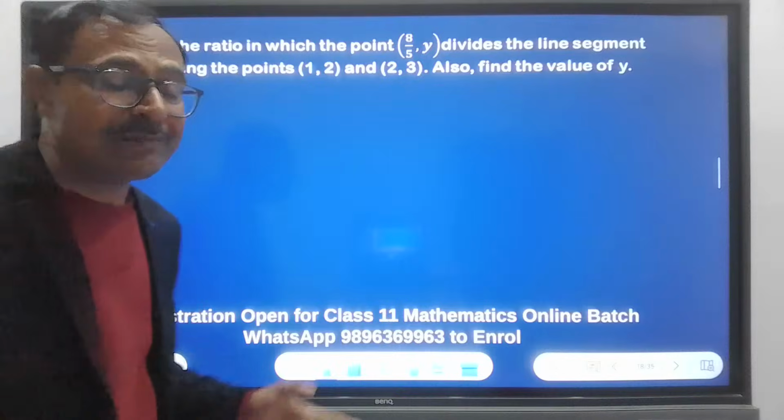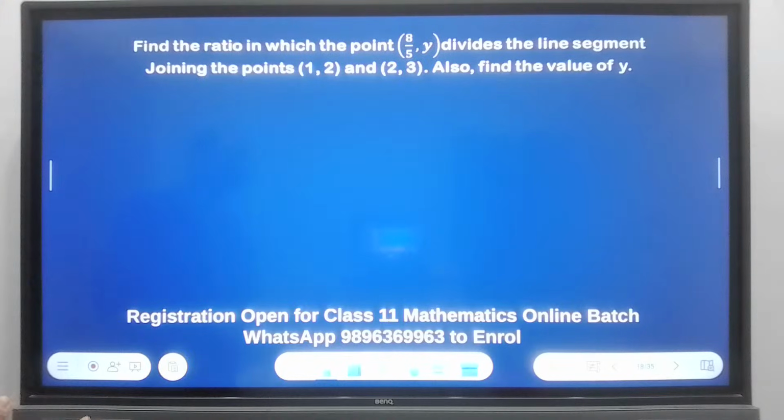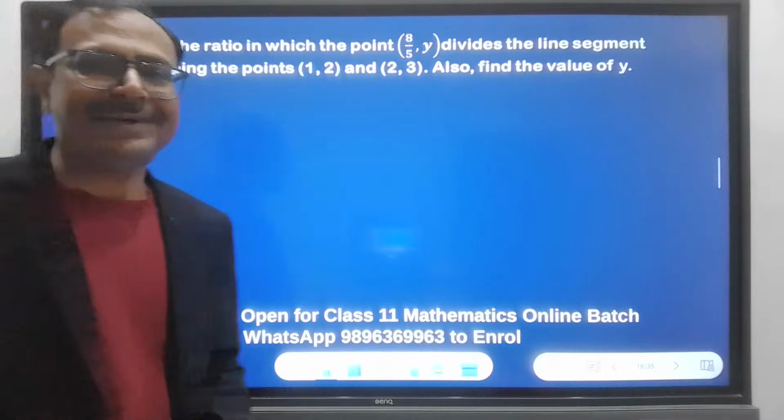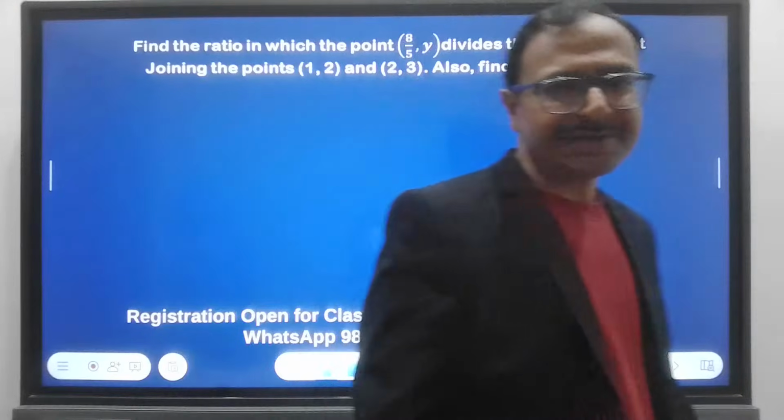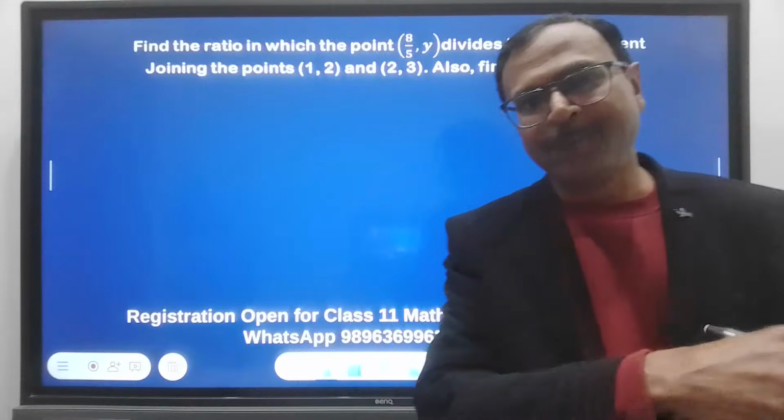Find the ratio in which the point 8 upon 5 comma y divides the line segment joining the point 1 comma 2 and 2 comma 3. Can we do it, friends? I think this is one of the basic questions and very important questions.